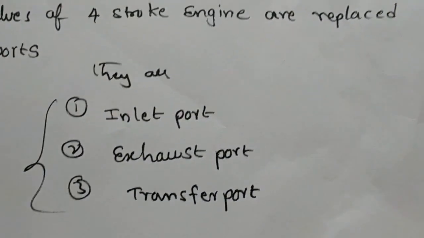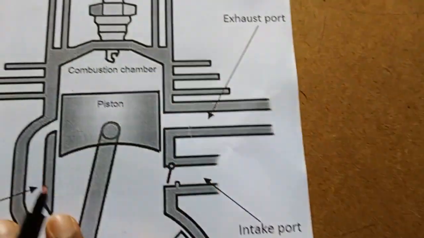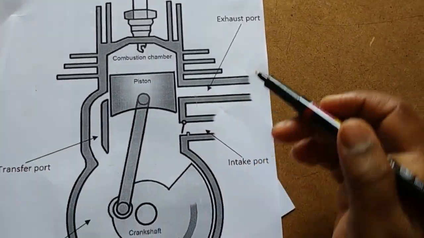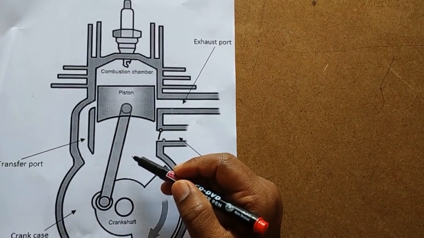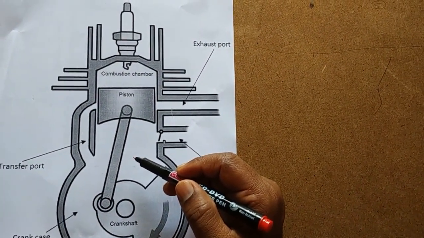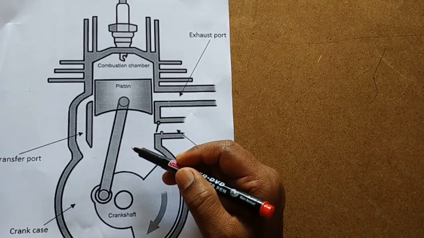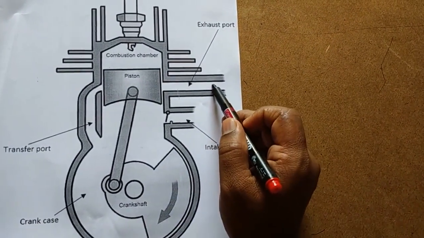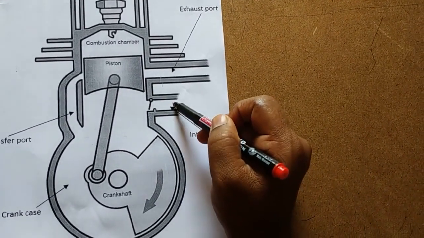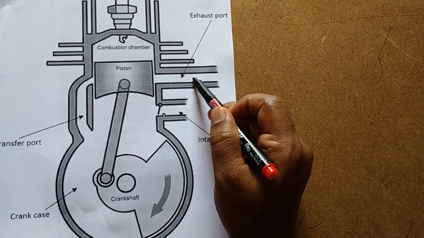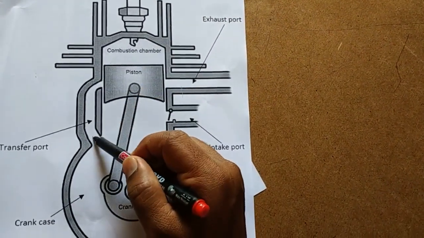Let us see the diagram. This diagram shows the working of the two-stroke diesel engine. Instead of valves we have ports: this is our inlet port, exhaust port, and this is the transfer port.